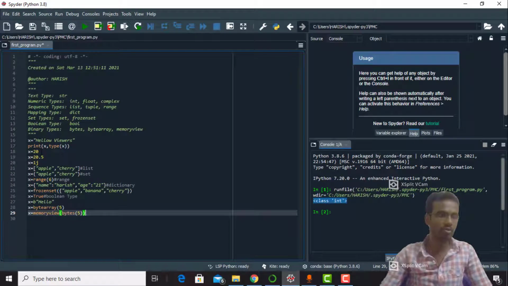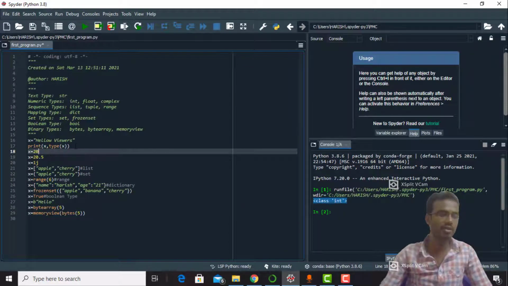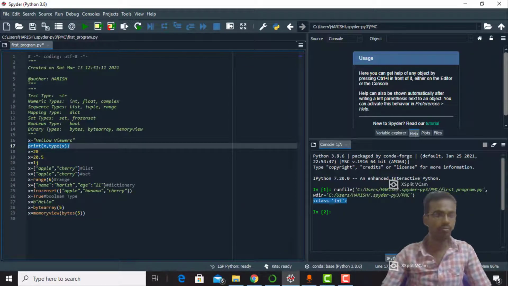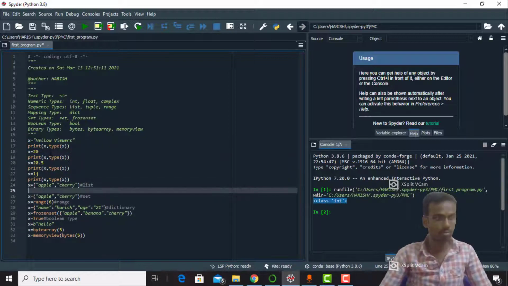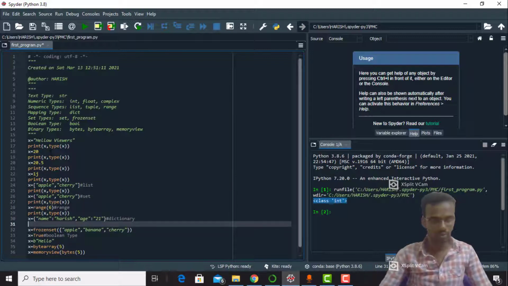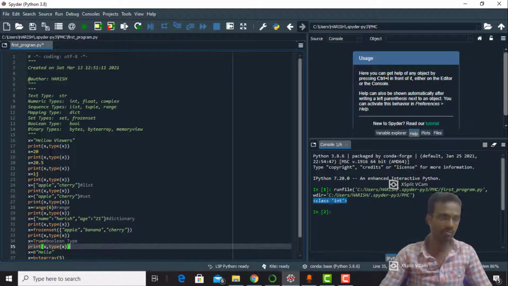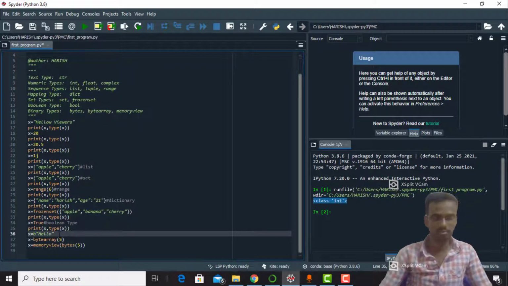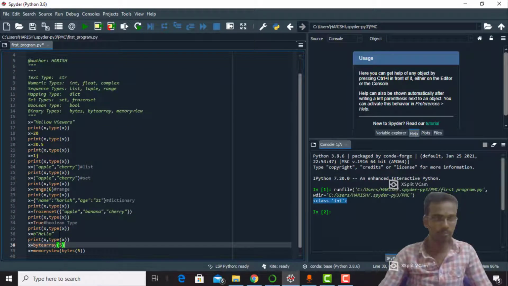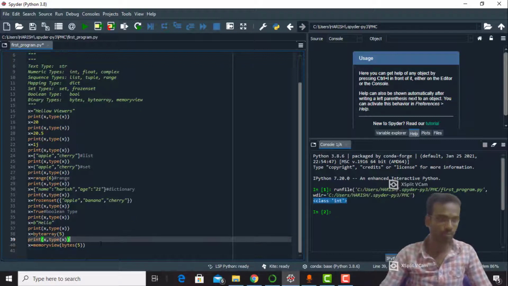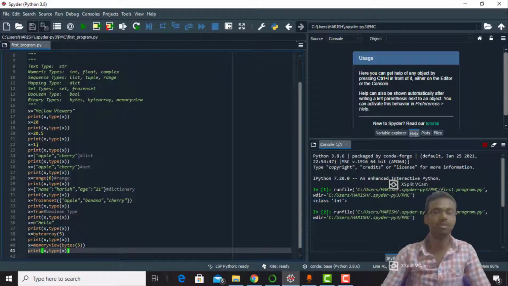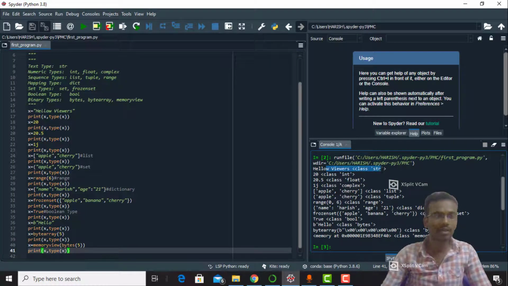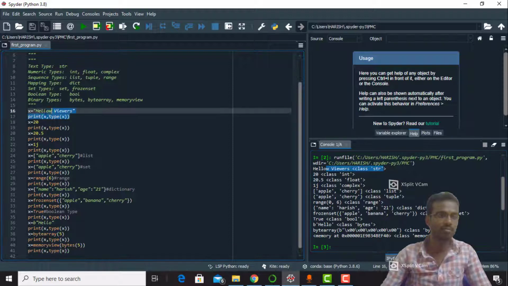See, I have to print everything after each data type declaration. I have to paste the print statement after the declaration of each data type. See, now we have to run this program. See, hello viewers, class string. This is the first line, and the second one is class int, 20.